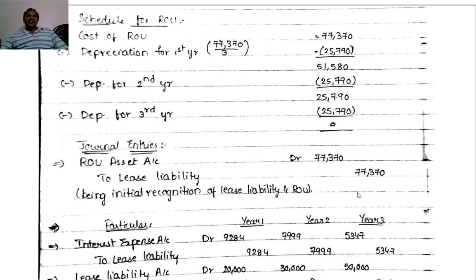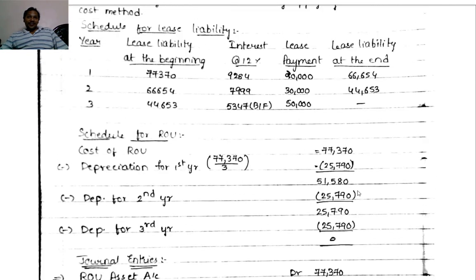Then every year, whatever we have accounted here, we have to record the entry. First year, there is interest of 9,284, which is an expenditure. First year there is depreciation of 25,790, which is also an expenditure.